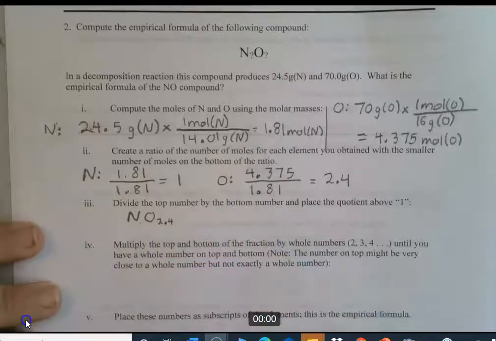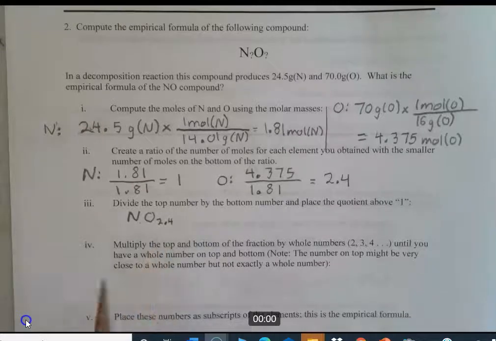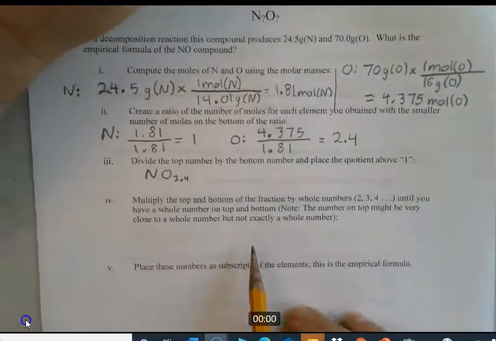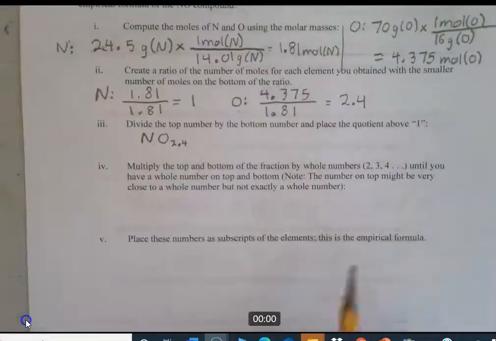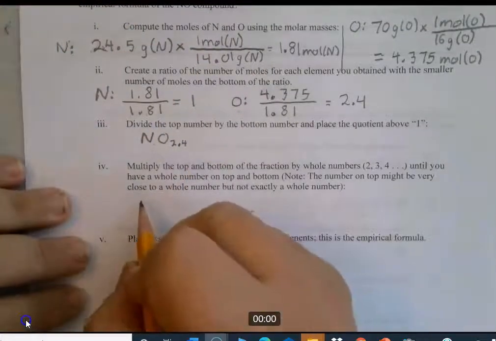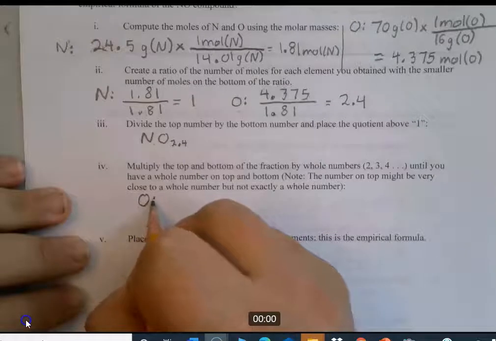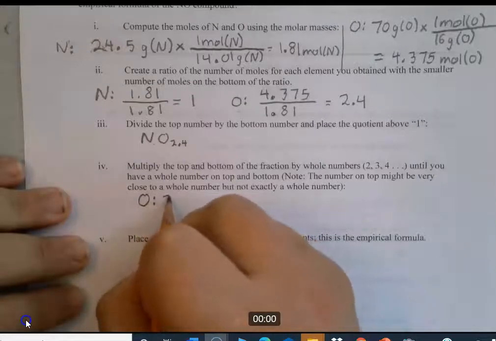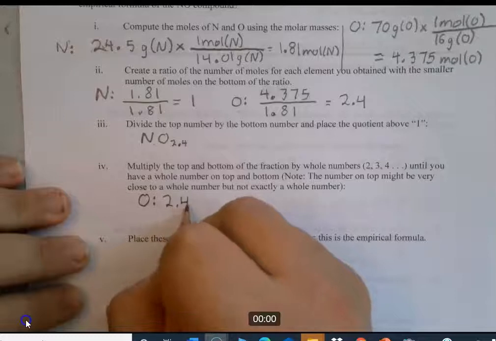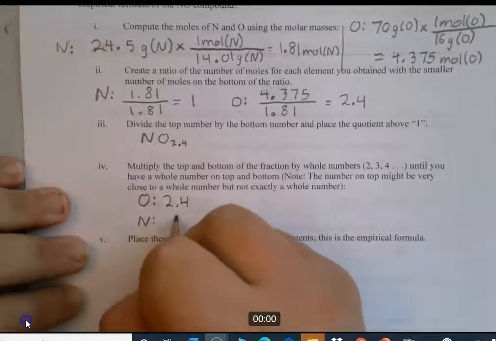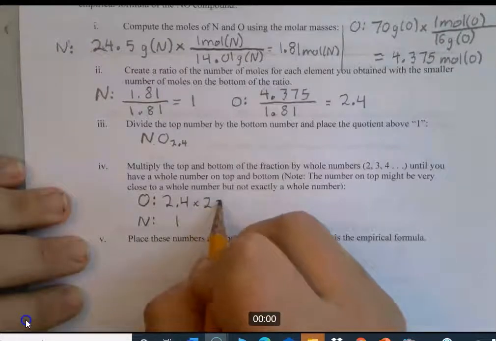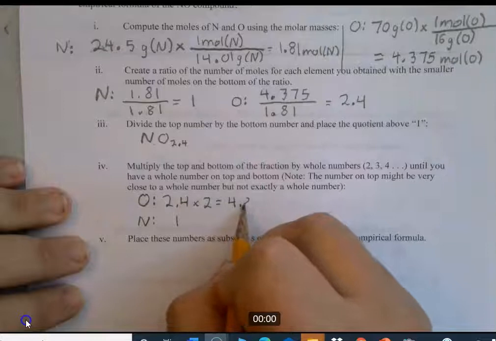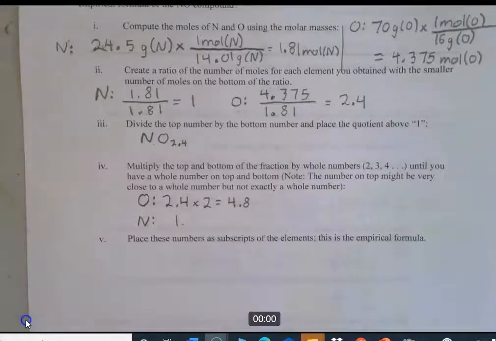It's a decimal point, but you're not allowed to have a decimal number there. You've got to have a whole number. So what we're going to have to do is a series of multiplications until you get a whole number there. We'll put the O up on top here, and that's 2.4, and nitrogen is 1. If you multiply this by 2, that equals 4.8. We'll leave this alone until we're done.